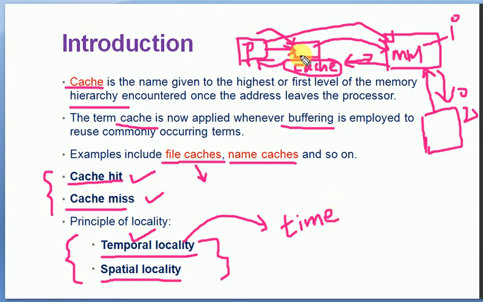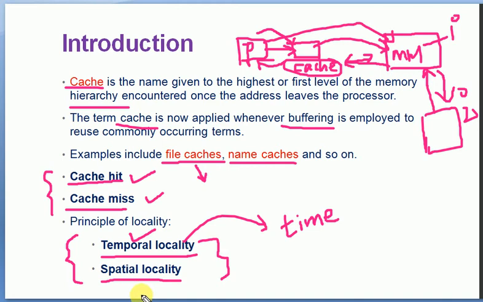As I said before, cache memory is a very small memory, so we cannot place more data inside it. So temporal locality based cache memory will hold the data which was used recently, based on time. So the recently used data will be available within the cache. Normally we have a tendency to access the same data which was used recently. That is why we are using the temporal locality concept.